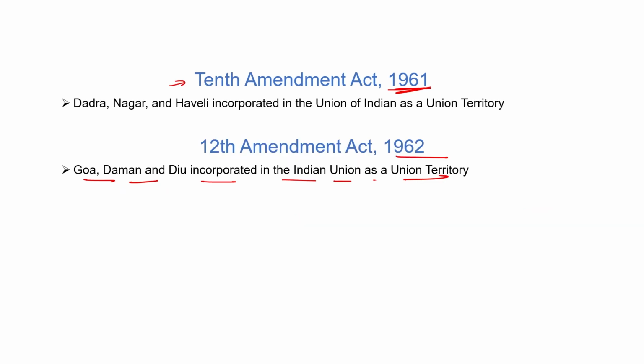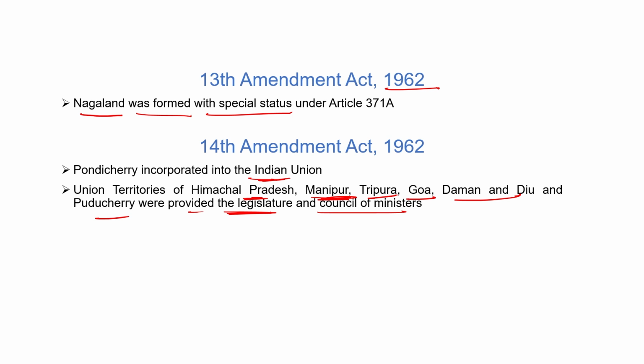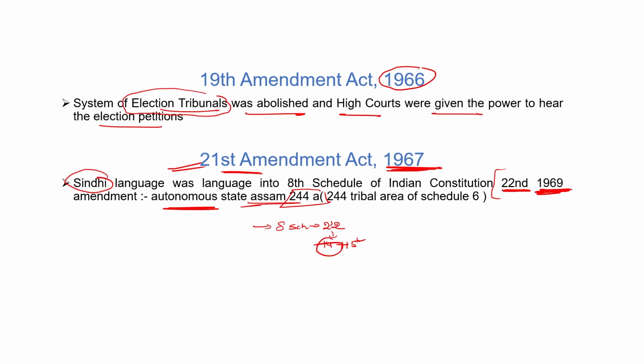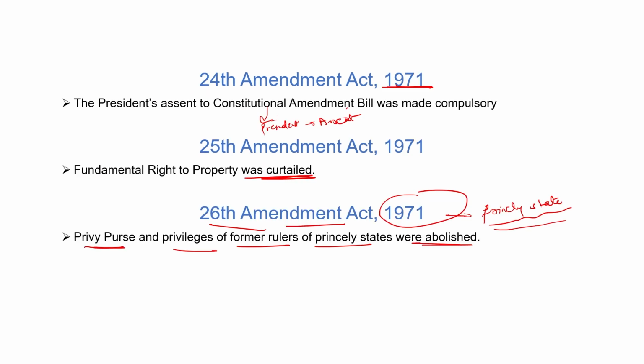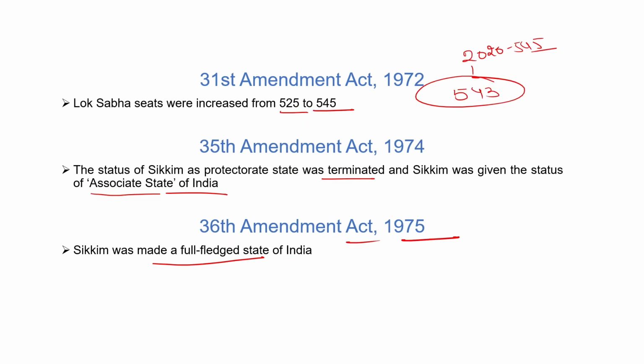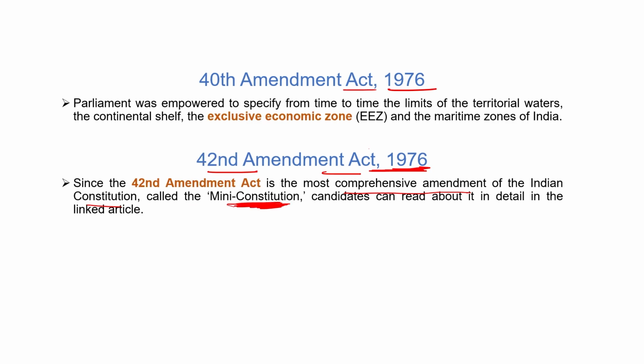10th, Dadra Nagar Haveli, and 12th, Goa, Daman and Diu became union territories. 13th, 14th, Pondicherry was incorporated. 19th, election tribunals were removed. 21st, Sindhi became a new official language. In the 24th Amendment, President's assent was made required. 25th, the fundamental right to property was curtailed, and 26th, all the allowances for privileged states were removed. 31st Amendment, 525 seats to 545 seats were increased, and 35th, associated state of Sikkim, and 36th, full-fledged state.